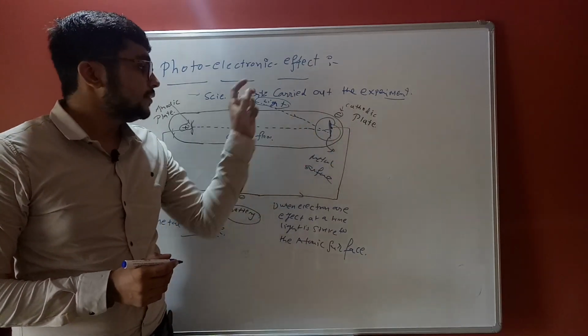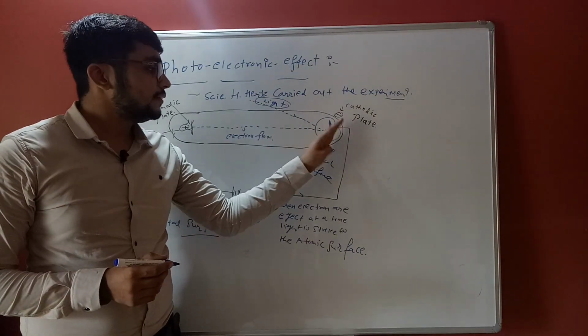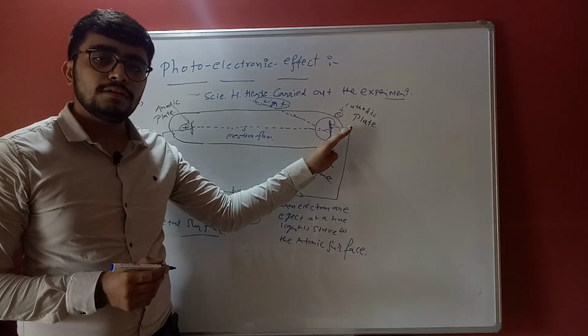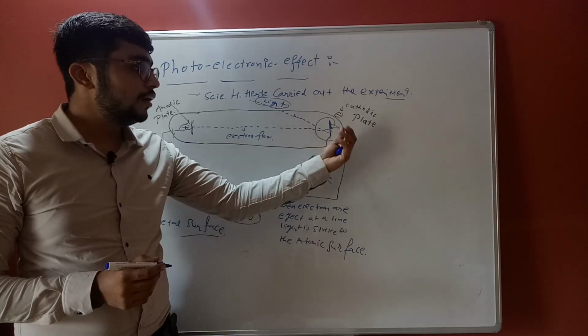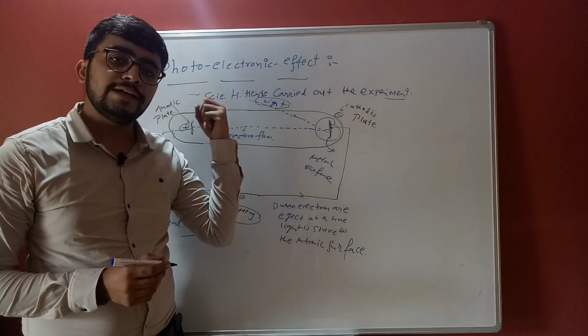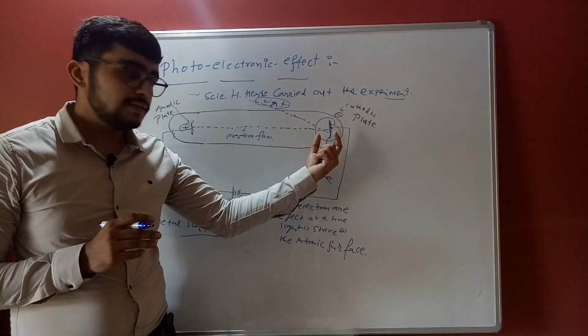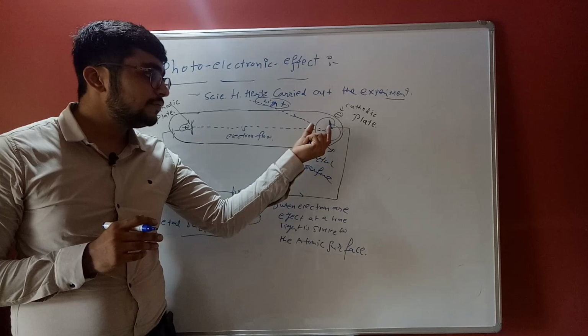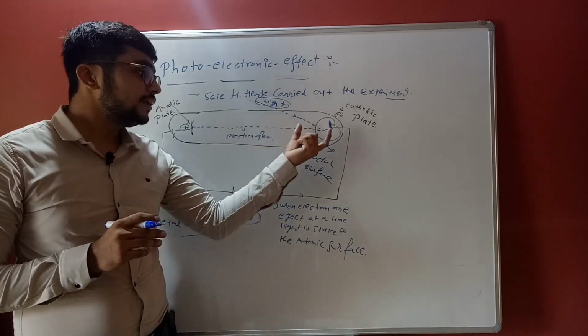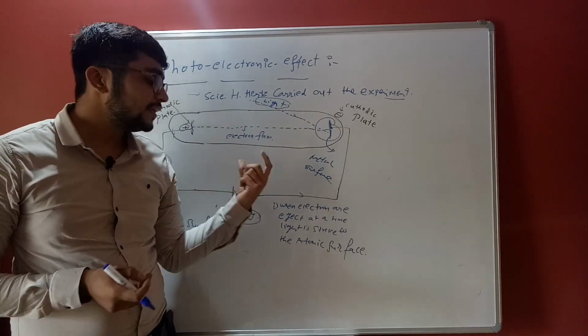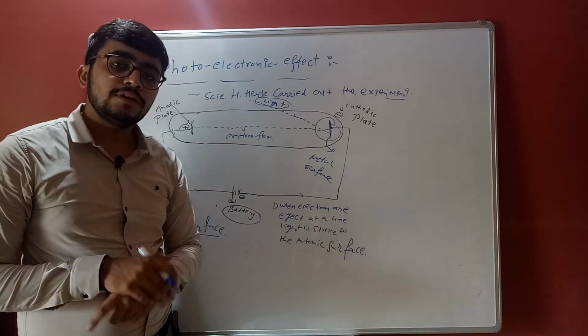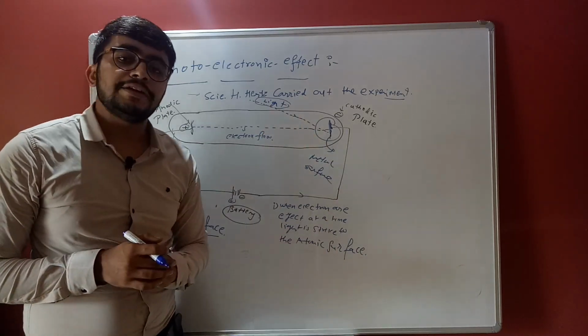So light striking the atomic surface is equal to the ejection of the electron. It means that when light is applied to the metal surface, the ejection of electron happens at exactly the same time; there is no time lapse between these events.